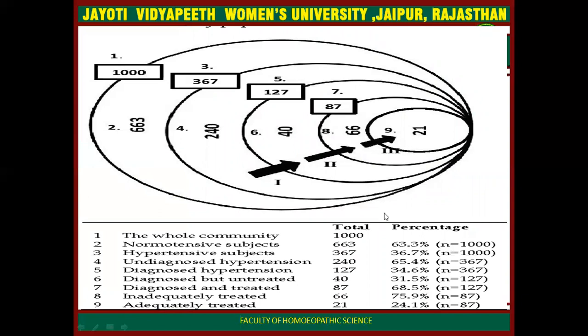And this is again a picture showing percentages from clinical studies, which show that if there are 1000 people, then normotensive are 663 and hypertensive subjects are 367.